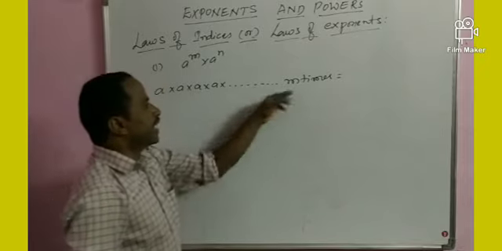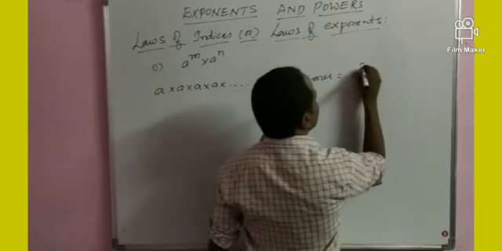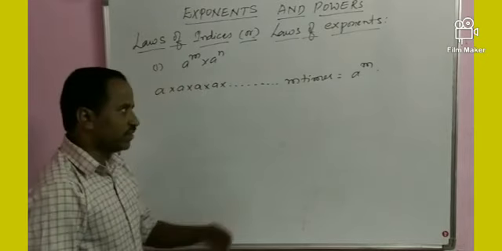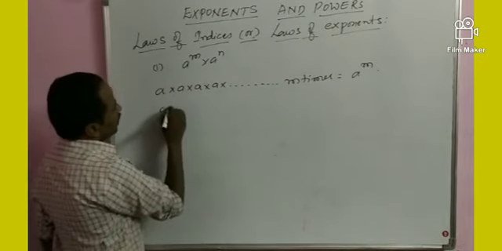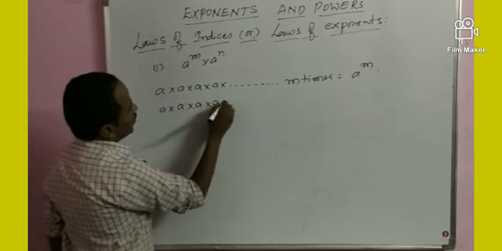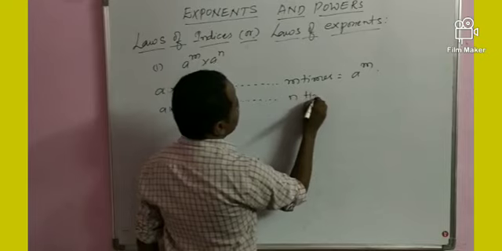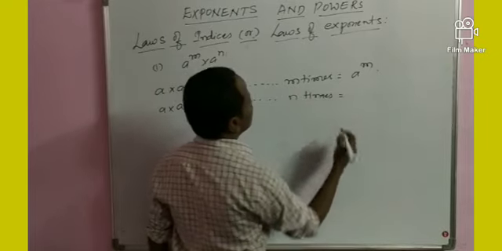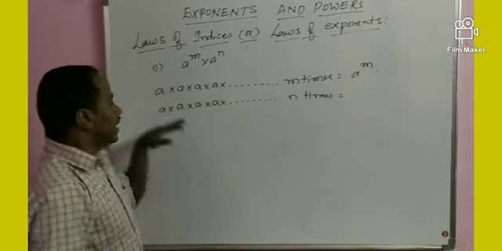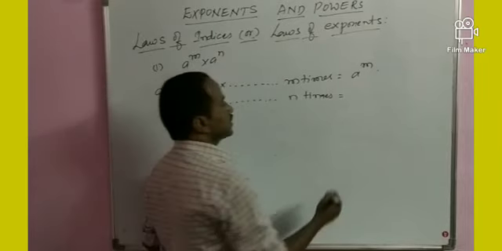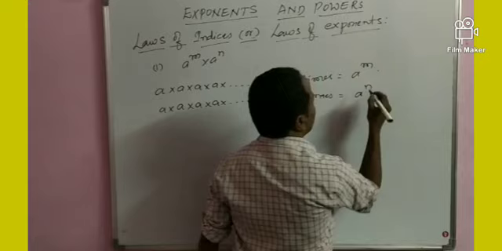Here a is repeated m times, so it can be written as a power m. Again, a into a and so on, n times repeated. A is repeated n times, so it can be written as a to the power of n.